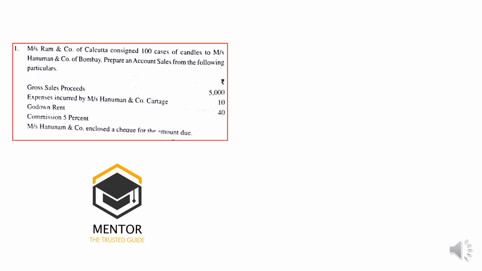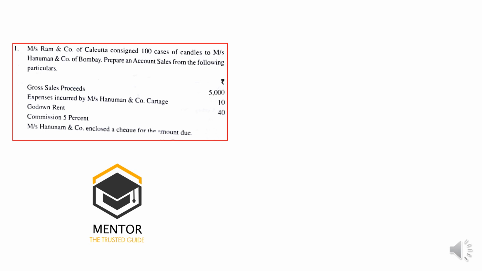Expenses incurred by Hanuman: bear in mind, Ram is the consignor here and Hanuman is the consignee. Ram is the owner of the material, and Hanuman is the agent working on behalf of Ram. Expenses incurred by Hanuman amounted to rupees 10 and godown rent is 40. Commission 5%. Hanuman and Company enclosed the check after the amount due.